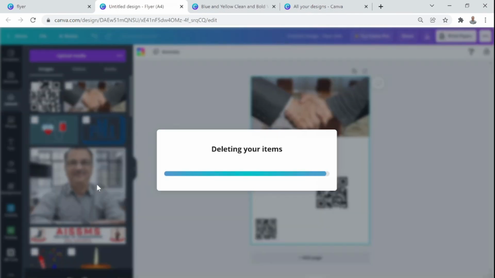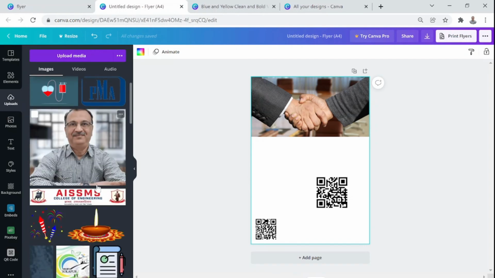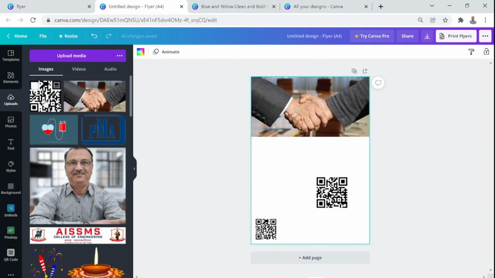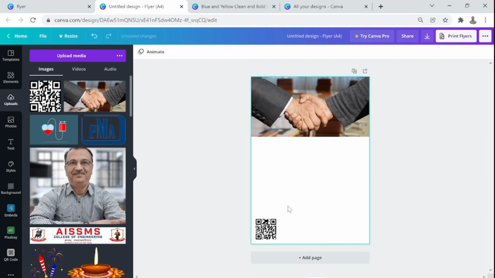I'm sure I have created one for our Google Form URL, yeah, it's here. So I can bring in that QR code also. It is just an image, right? All right. So that was about QR code.